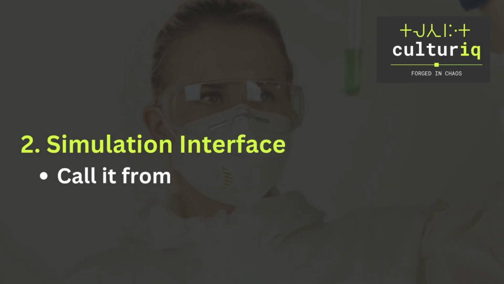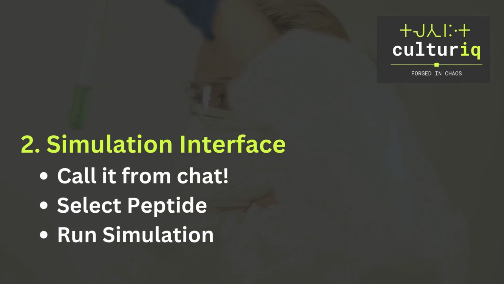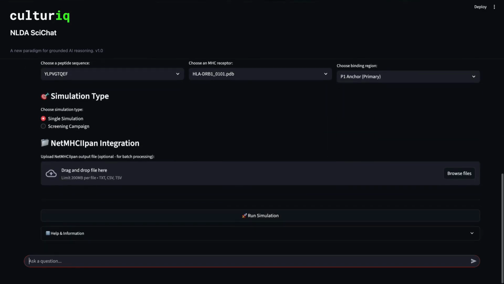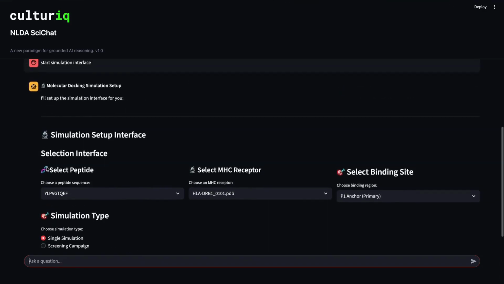Simulation interface. Call it from chat. Select peptide. Run simulation. Just type Start Simulation Interface. Here you can see the detailed interface given by SciChat for the simulation.